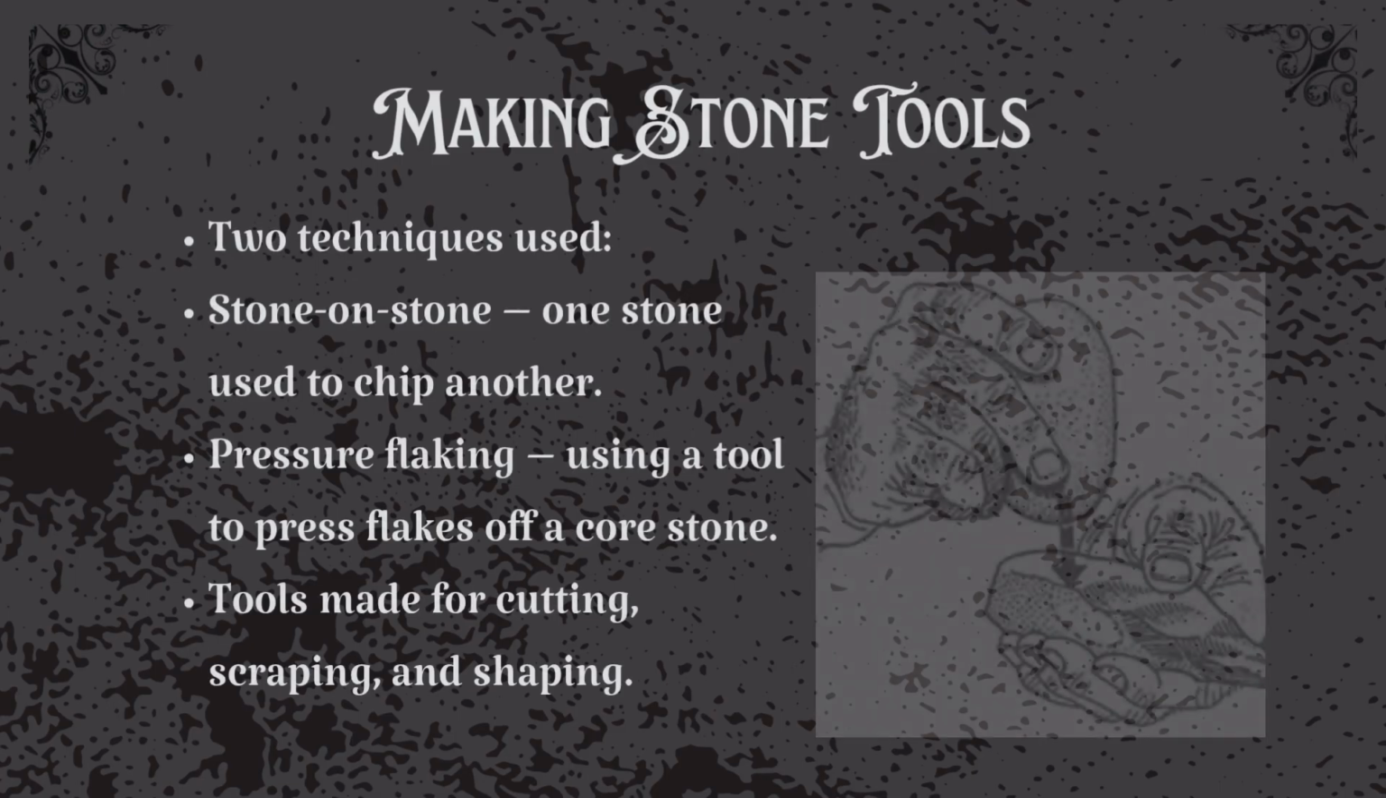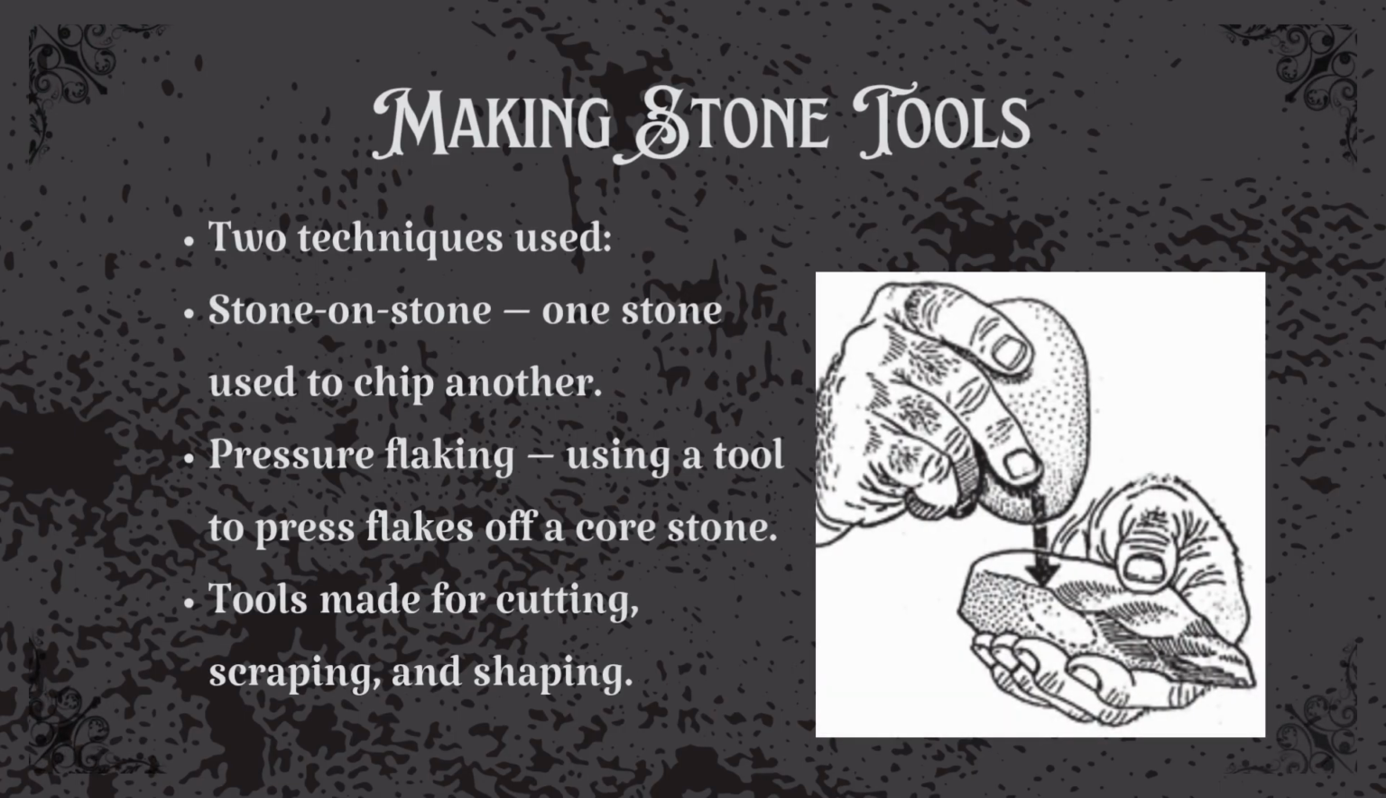Making stone tools. How did they make these tools? Two main techniques. The first was stone on stone, striking one stone against another to chip off flakes and shape it. The second, more advanced, was pressure flaking. Placing a piece of bone or wood on the edge of a stone and pressing until small flakes came off. These were the first technologies humans invented. The foundation for everything from smartphones to spaceships.